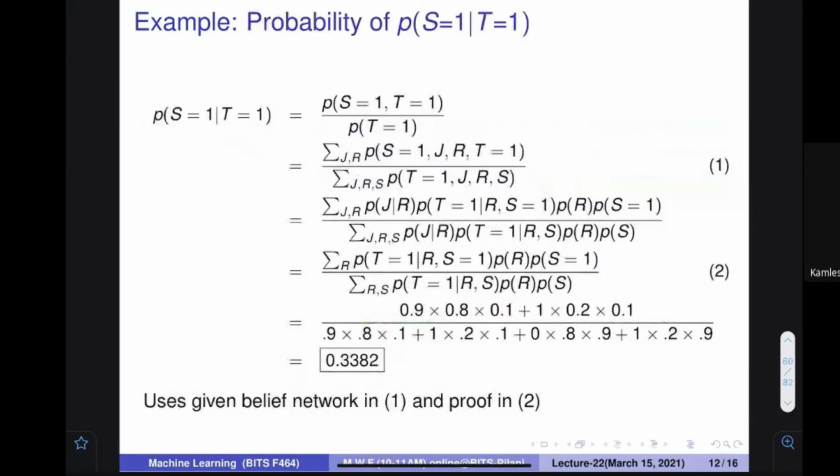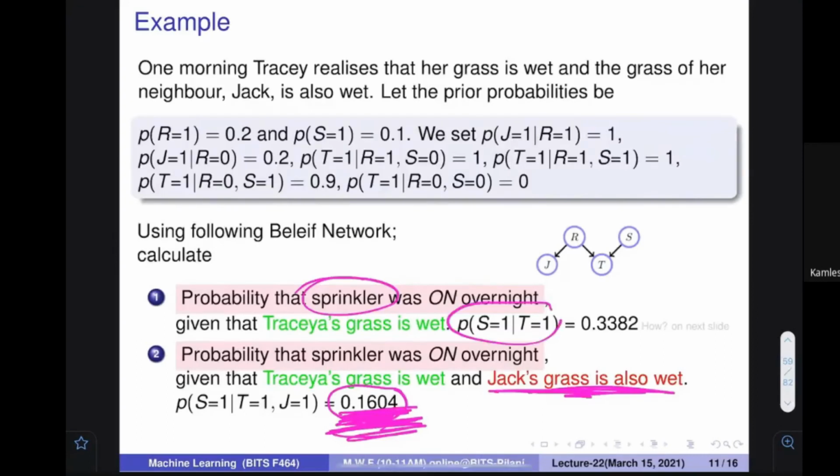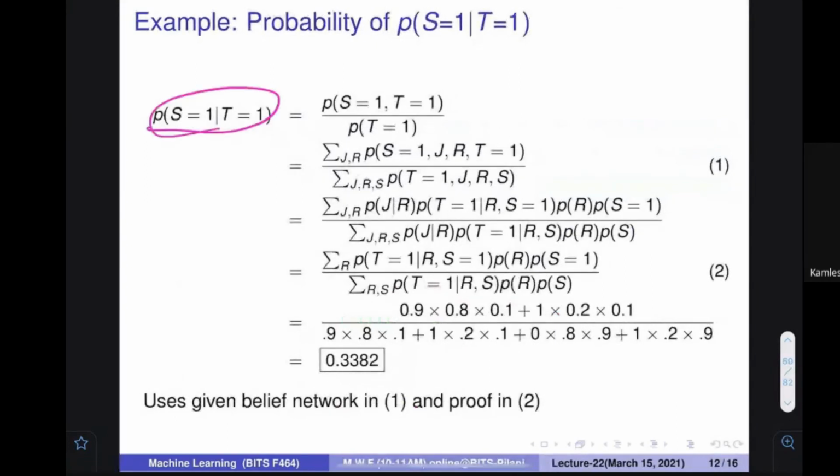Okay, so this is how we can find out. I'm just computing this value. The second value is homework that you can compute by yourself. How to find out this value? S is equal to 1, T is equal to 1. You know that P(S, T) divided by P(T) is equal to 1. Here you then apply J and R, J, R, S, because only two variables are missing. So you can put all those values over here and go to the marginalization.